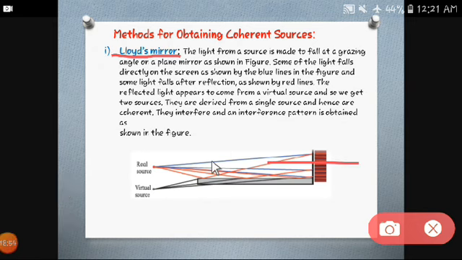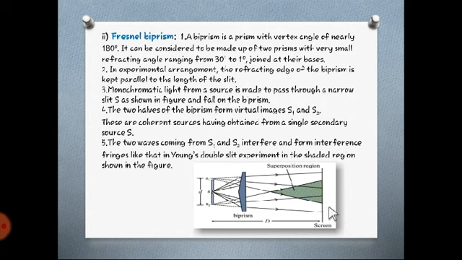So let's move towards the next method, which is to get coherent sources of light itself. It is nothing but Fresnel's biprism. It was discovered by a scientist whose name is Fresnel, so this is named after him. So this is Fresnel biprism.